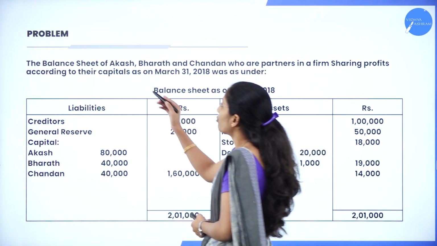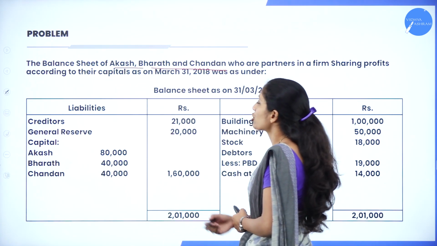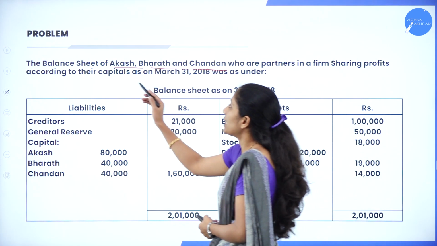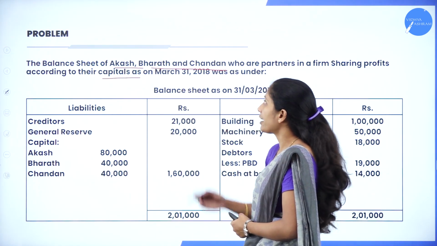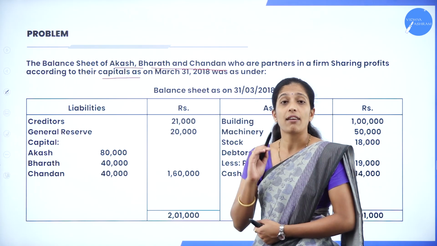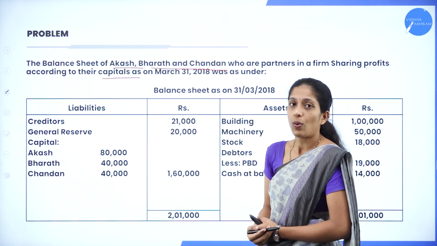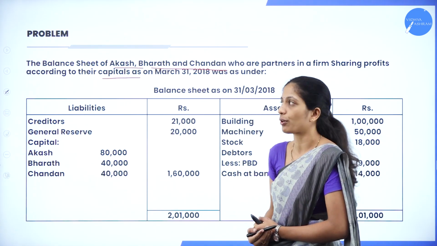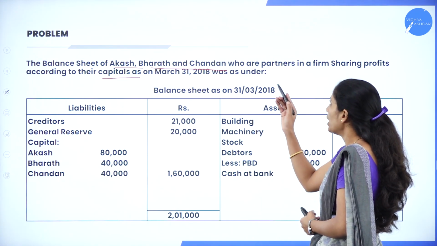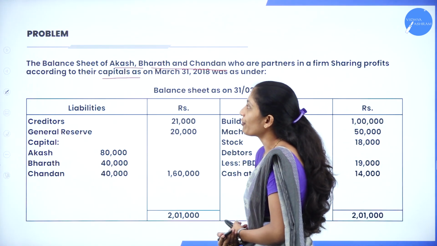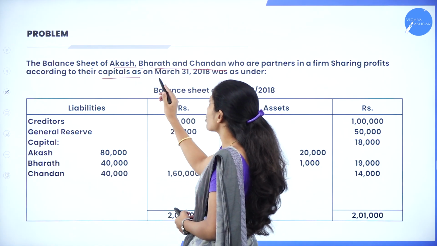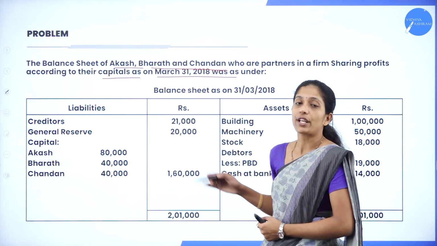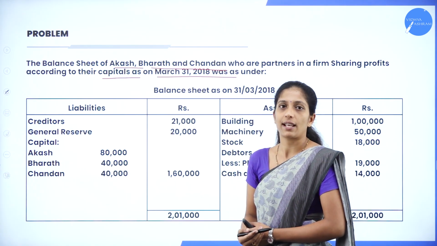The balance sheet of Akash, Bharat and Chandan, who are partners in a firm sharing according to their capital. Now here, who are the partners? Akash, Bharat as well as Chandan, and they have not given the profit sharing ratio. What they have told is that they are going to share their profit and losses according to their capital contribution. So the partners in a firm sharing profit according to their capital as on March 31st, 2018 was as follows.